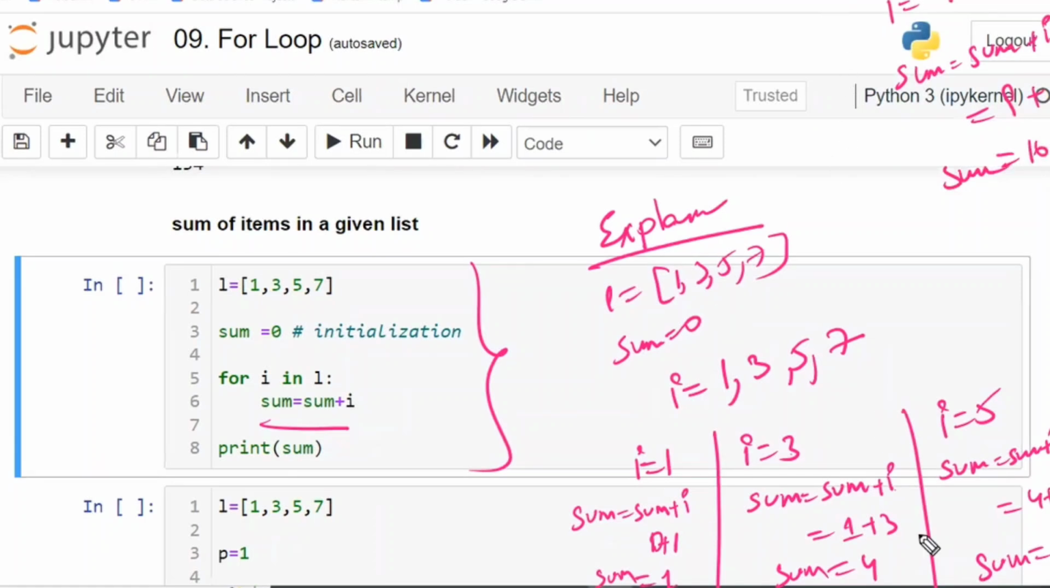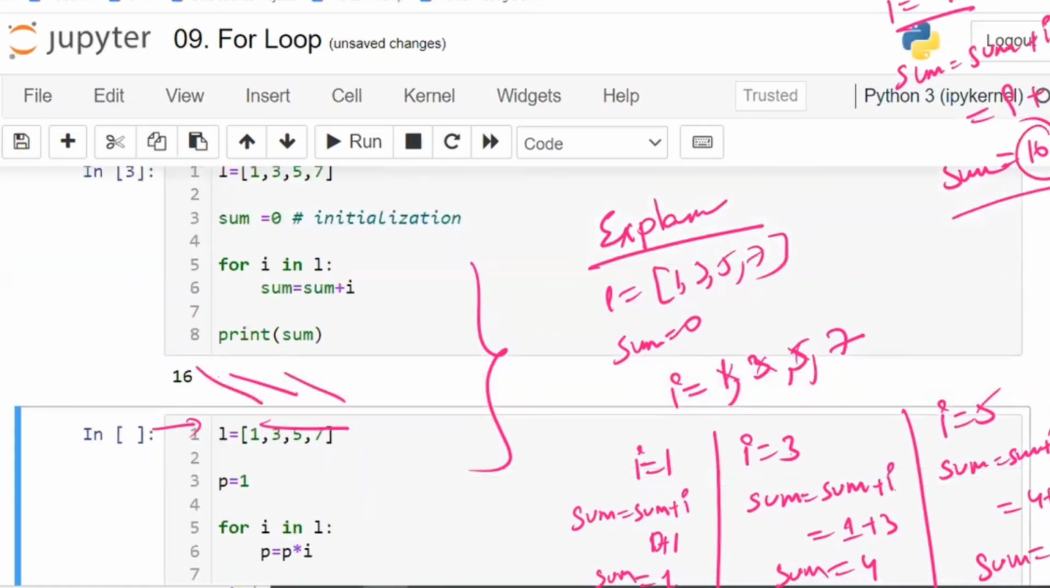Now what is the latest value of I? 7. What is the latest value of sum? 16. Completed. With this the block of code is completed. All the values in the block of code are completed. So it will come out of the block. Next line is empty. Next line is print sum. What is the sum? The last value of sum is 16. So our answer is going to be 16.